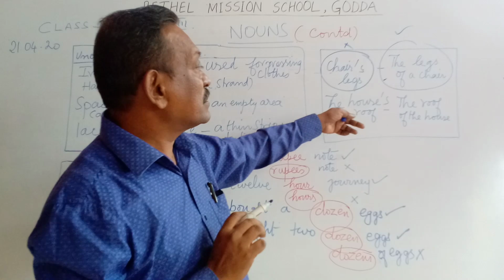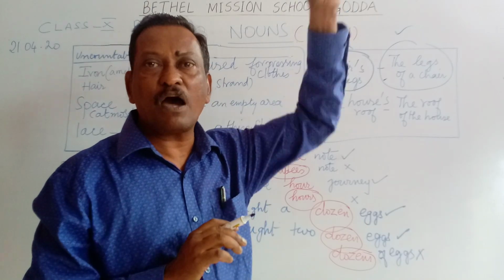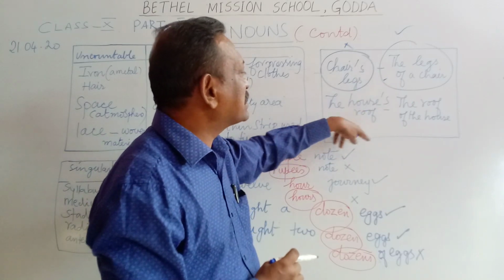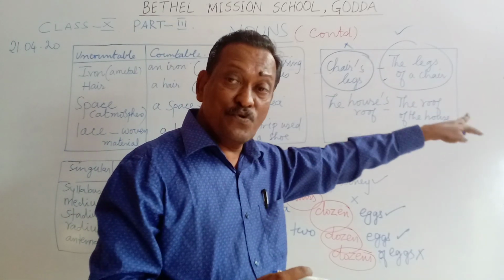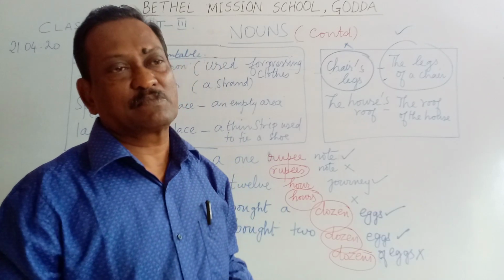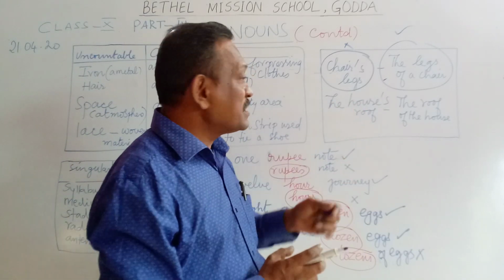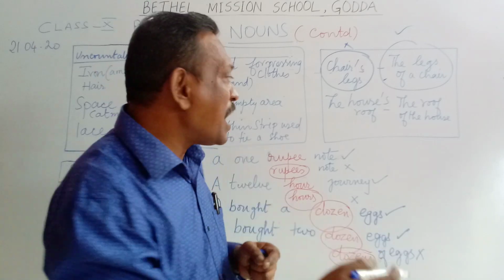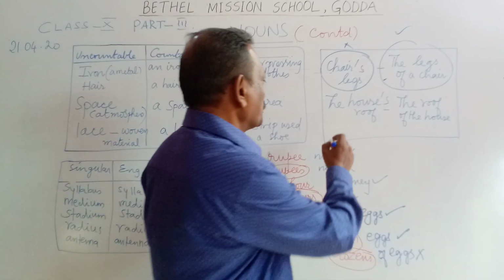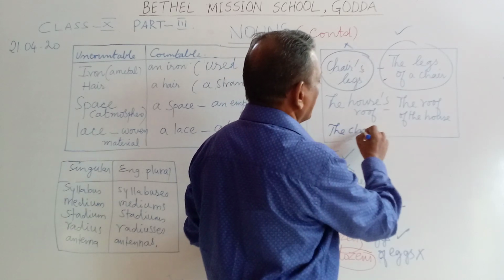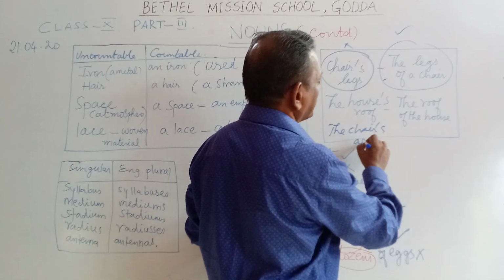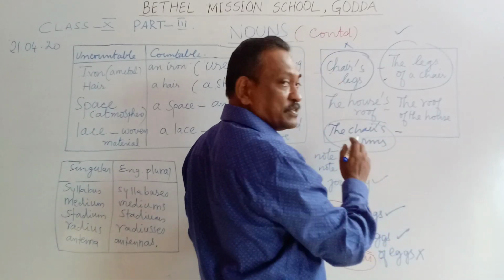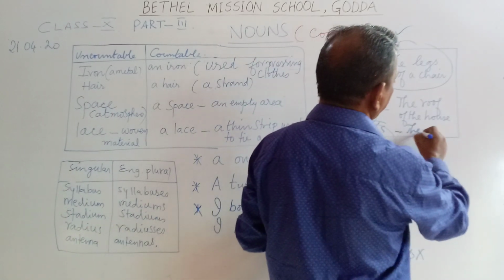In the same way, the house's roof. House is a non-living thing. So you cannot use it with a possessive form. You can say the roof of the house. Or you can say the arms of a chair. That is correct. The chair's arms, that is wrong. So the chair's arms, this expression is definitely wrong. Instead of this, you can use the arms of a chair.